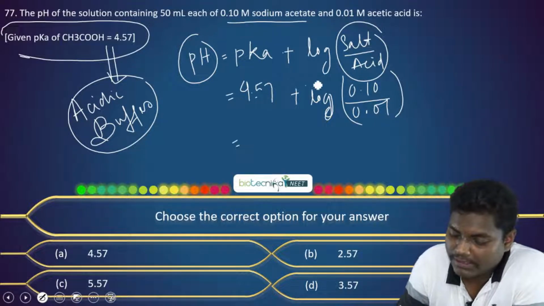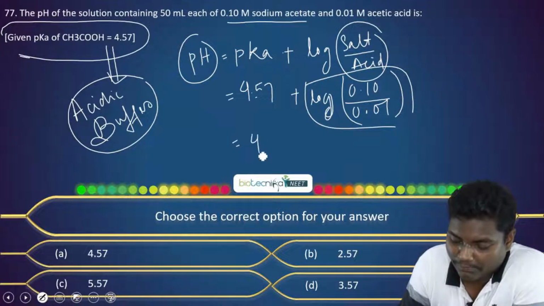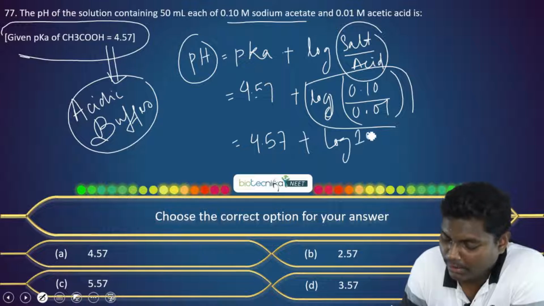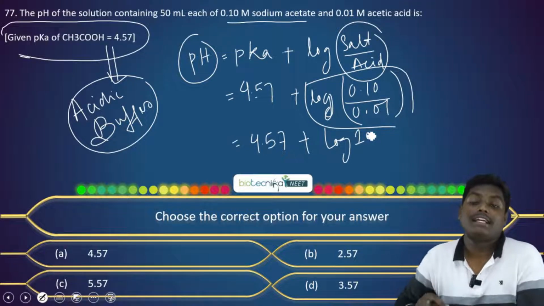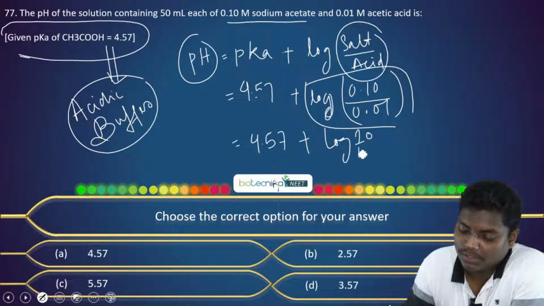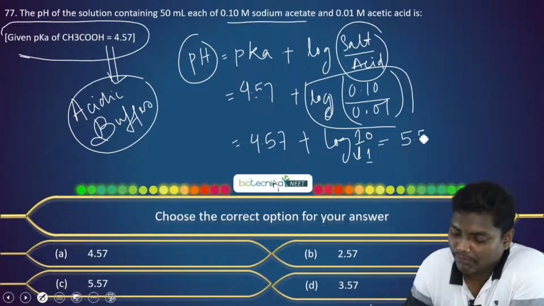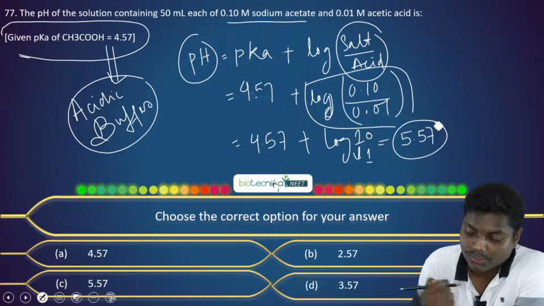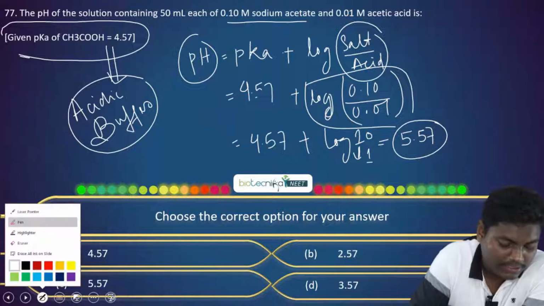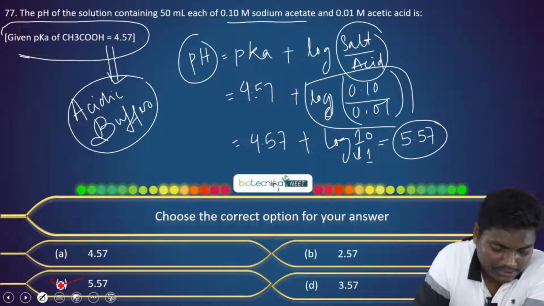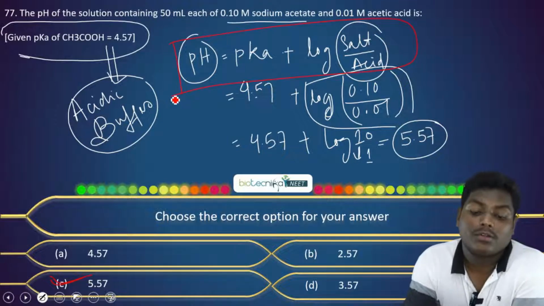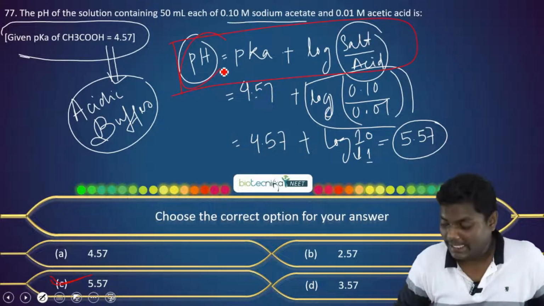Now if you solve this, it will give 4.57 plus log 10. We all know the value of log 10 is 1. So the final answer will be 5.57. So the correct option is option C. The important thing was to know this equation which correlates the pH with the pKa.